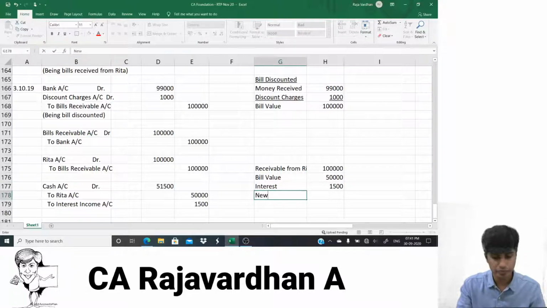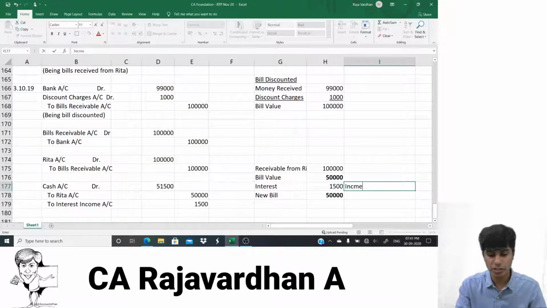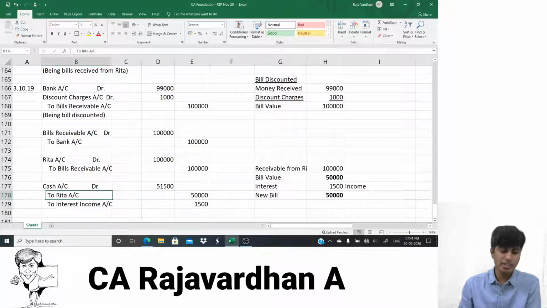New bill. So new bill is signed for what amount? New bill is signed for 50,000. You get that? So she signs a 50,000 new bill, she gives 50,000 cash, and additionally she pays us 1,500. That 1,500 she paid extra is basically our income. Instead, you can actually write this as two different entries. You can write again Rita to interest 1,500, and then cash to Rita 50,500. Wouldn't really make a difference.